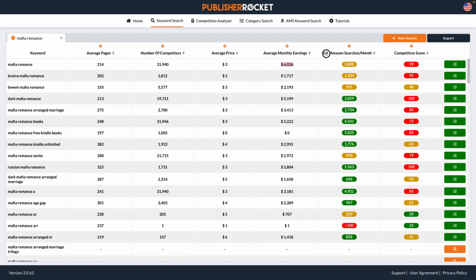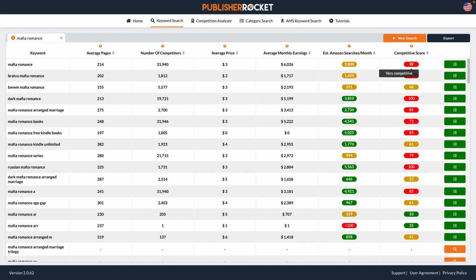All right, the next one is the estimated Amazon searches a month. That tells you the estimated number of people who type that phrase into Amazon per month. These are color coded: green is a great number of searches, yellow is a reasonable number of searches, and red is, well, there's just not enough. And then we're going to go to the competitive score.